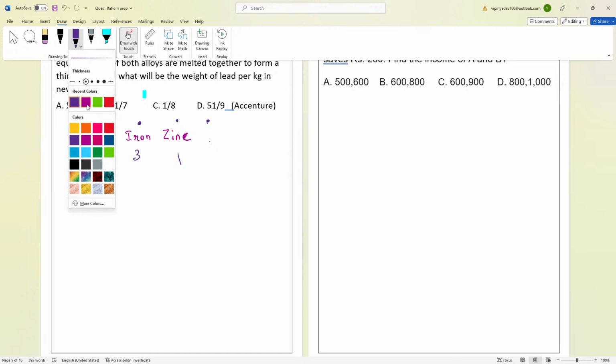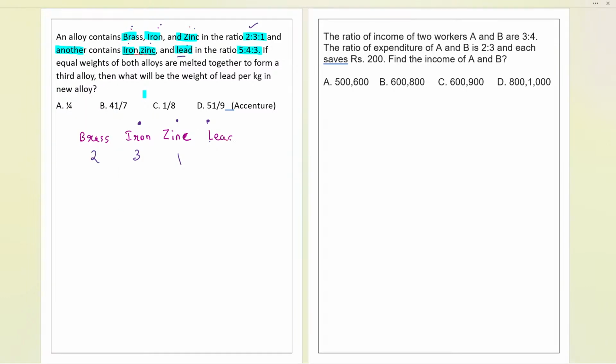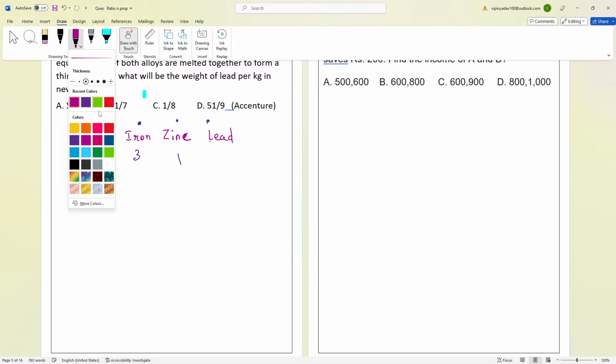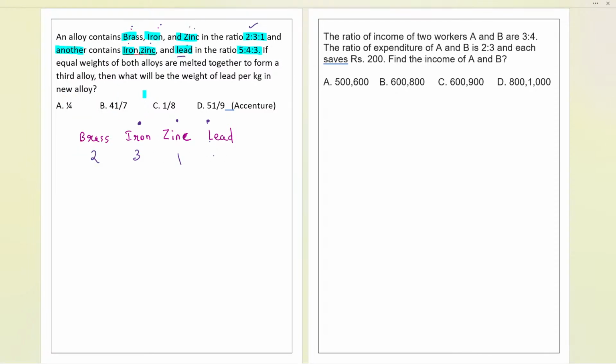Now we take the ratio of these three, iron, zinc and lead, which is 5 is to 4 is to 3. That is the ratio given over here.